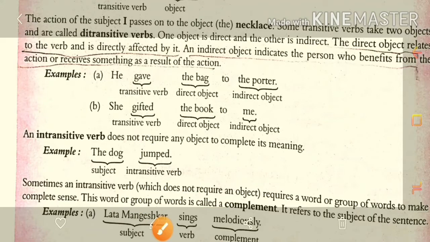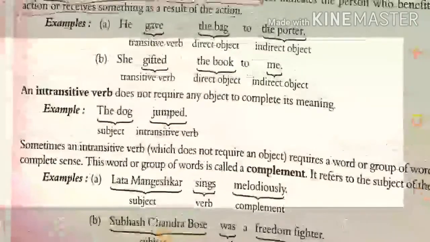So if we ask the question with 'what', you get the direct object, and if we ask the question with 'to whom', you get the indirect object.